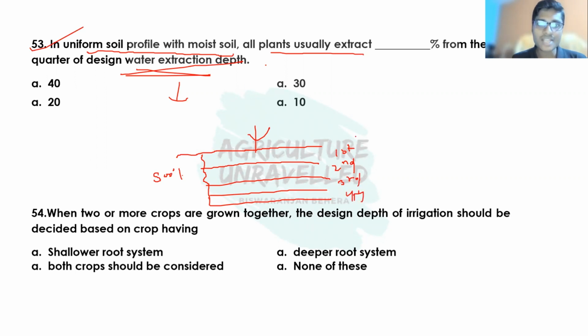It has been found that the first quarter meets 40% of plant water requirement, the second quarter meets 30%, the third quarter meets 20%, and the fourth quarter meets 10%. So the correct answer of this question will be 30%, because the question is asking about the second quarter, and the second quarter contributes 30% of total plant water requirement.